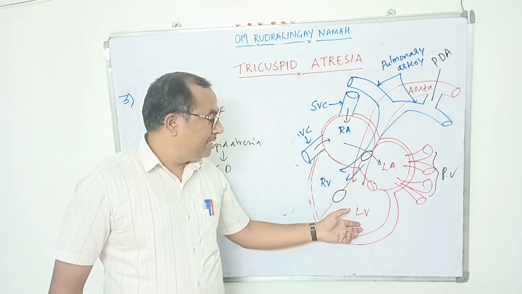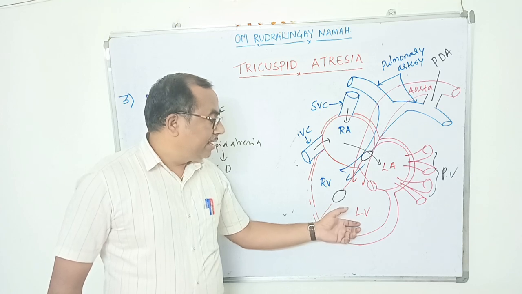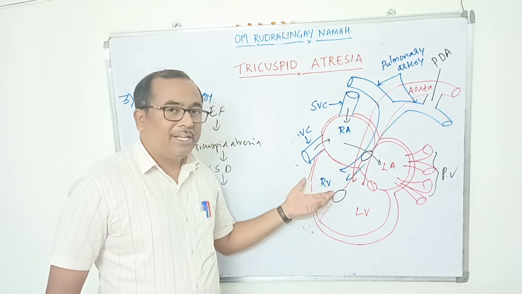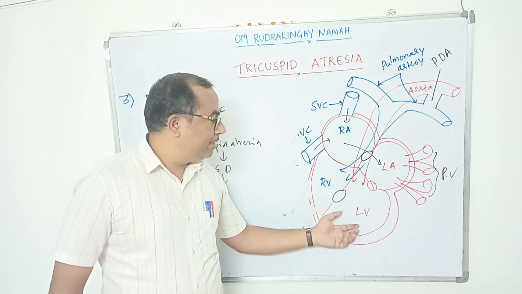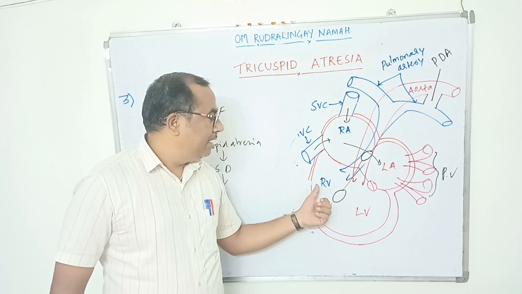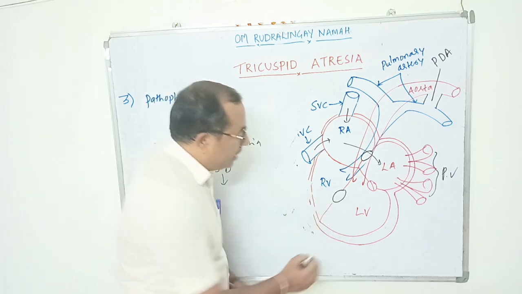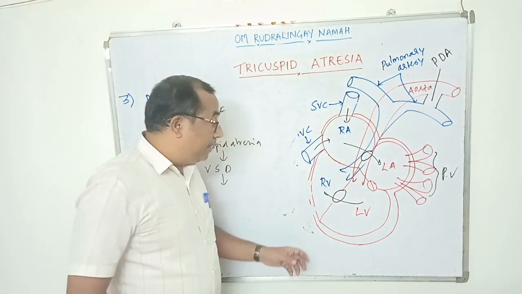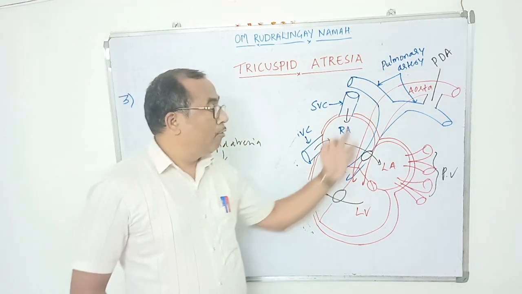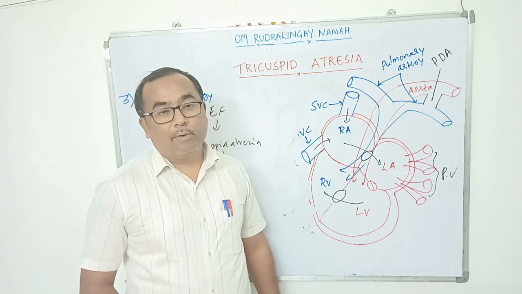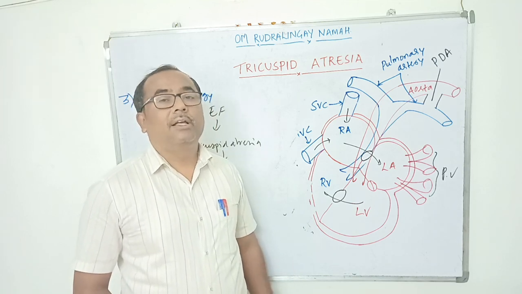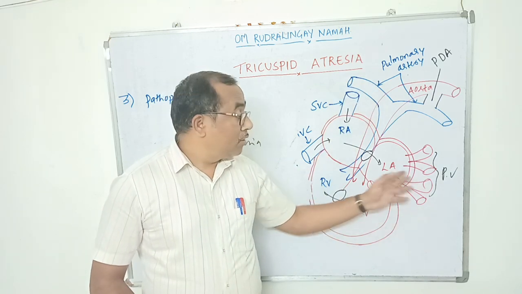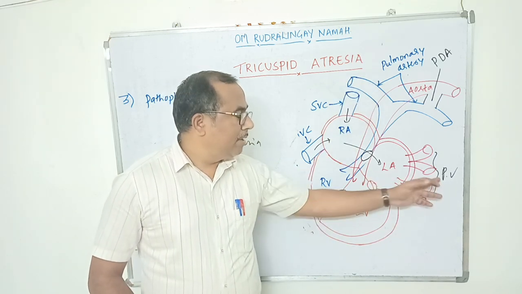So because of this, the pressure and volume in the left ventricle is more than the right ventricle. As there is no blood flow to the right ventricle, there is no pressure and volume of blood here. So there is a shunting of blood from left ventricle to the right ventricle. Then on contraction of right ventricle, the deoxygenated blood goes to the lungs for oxygenation. Oxygenation of blood will take place, and oxygenated blood again comes to the left atrium through the pulmonary veins.